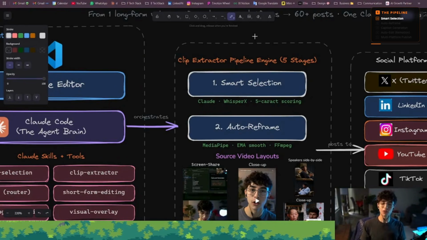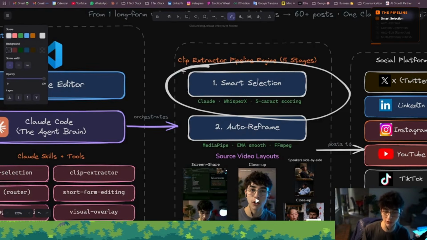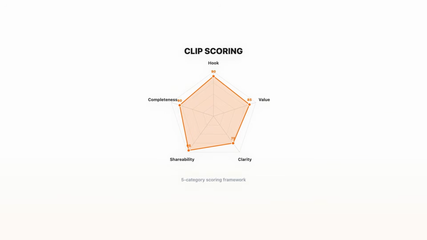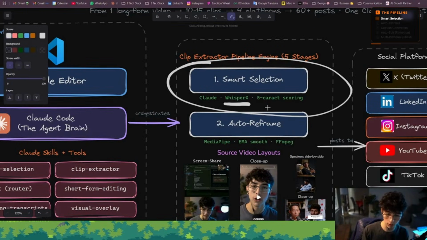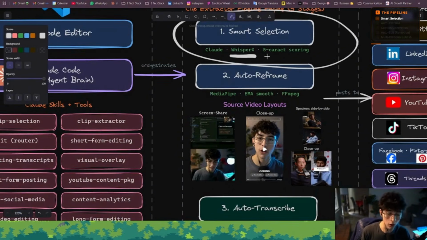You give it a long form video and Claude starts to read the entire transcript generated by WhisperX. It goes through every single moment and picks the clips that would actually perform very well. It is not random. It actually has a framework that is followed that basically allows Claude to pull out what's worth posting. Once it has all the clips picked, it reframes everything vertically.